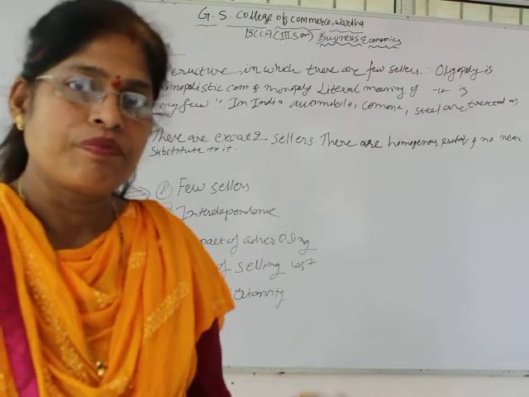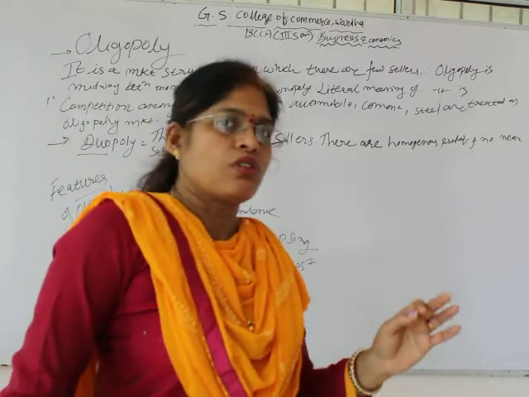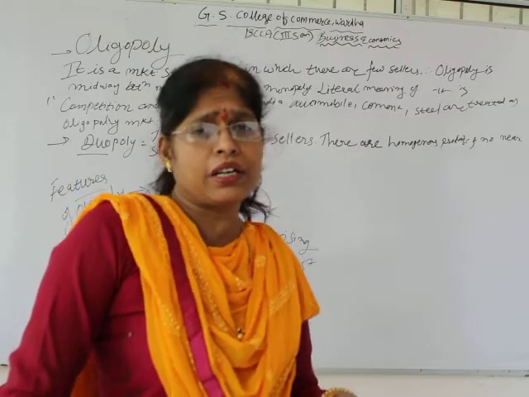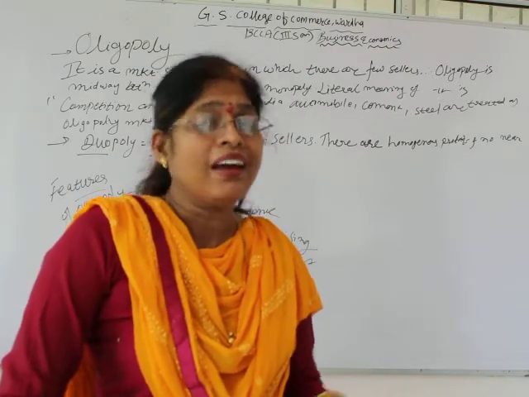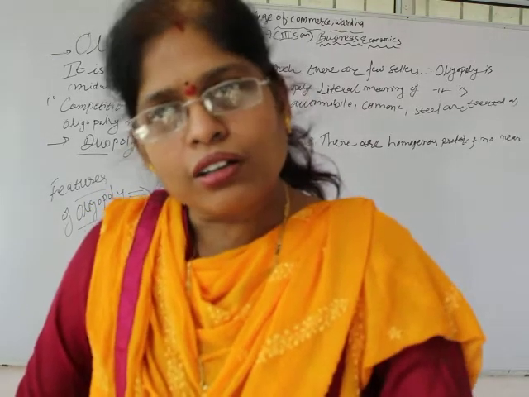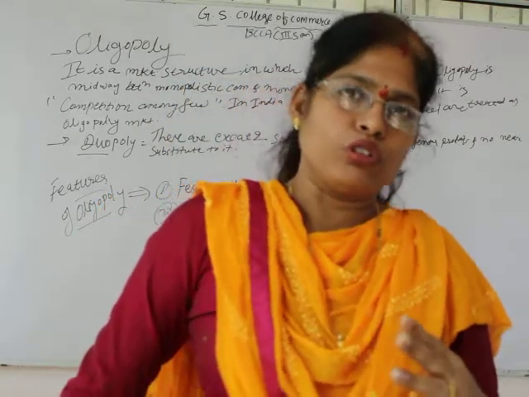At the same time, we saw how prices are determined in the monopoly market structure, and in the short run and long run in perfect competition. All the things we have gone through.